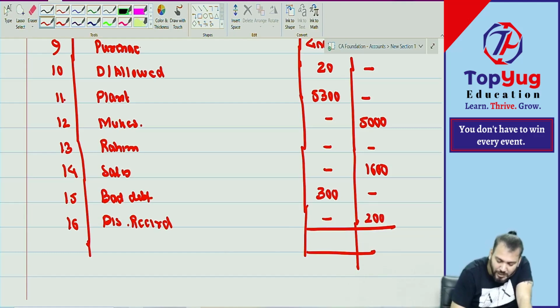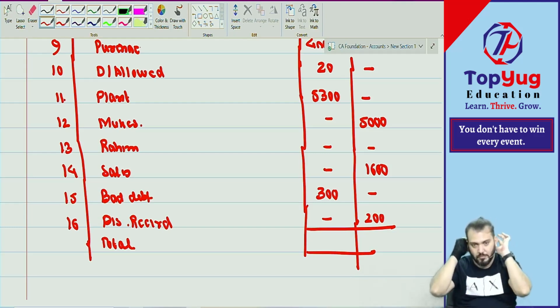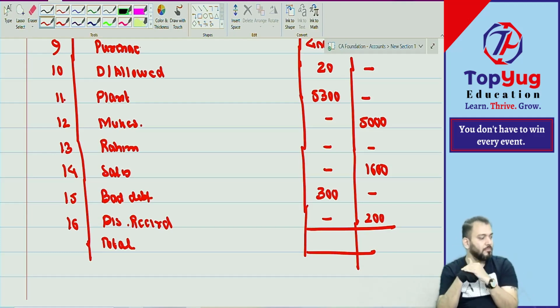Now the total. If the total is matching, it means we are doing correct and there is no error. Check the total. Use a calculator. From next class, bring a calculator.